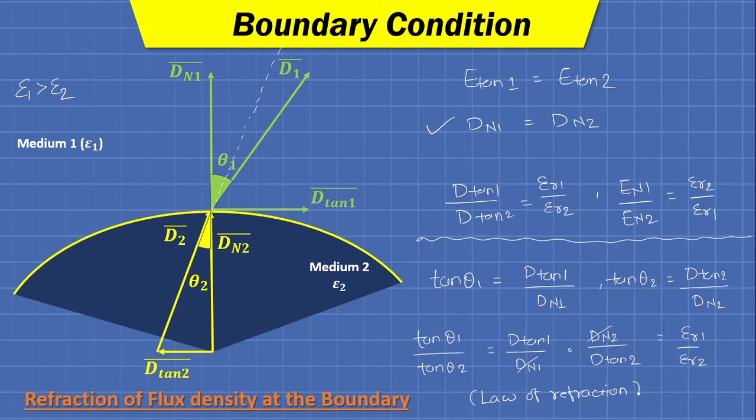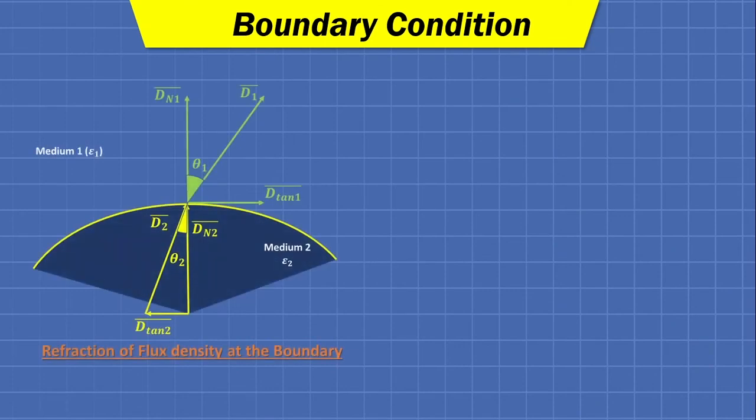So we can find out the angle of displacement for the flux density when it travels from one dielectric medium to another dielectric medium, and this angle of deflection depends on the value of relative permittivity of both the mediums. Fine. Furthermore, if we want to determine the magnitude of D bar in region 2, then see here, we can apply the Pythagoras theorem for this right angle triangle.